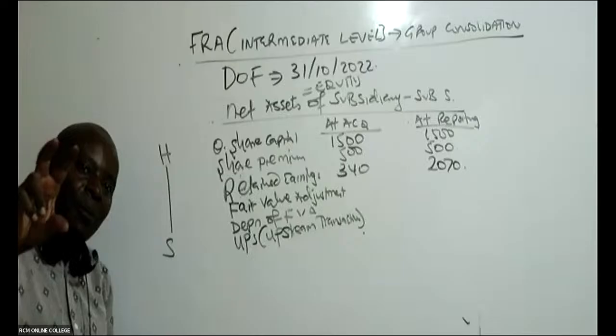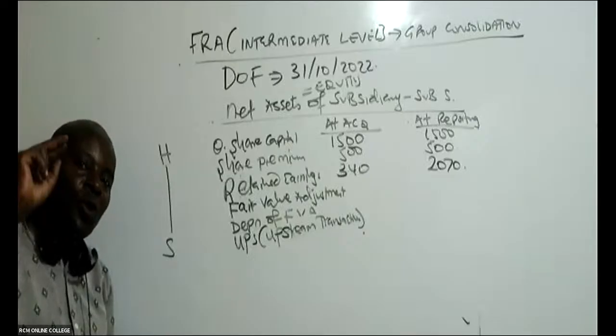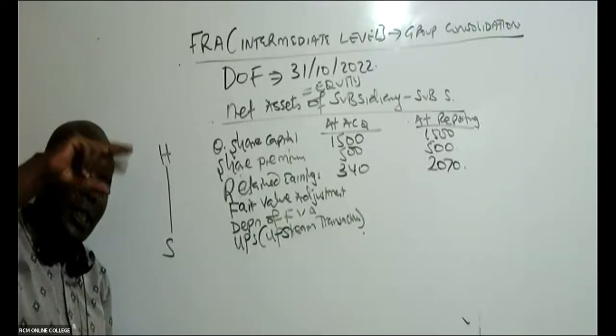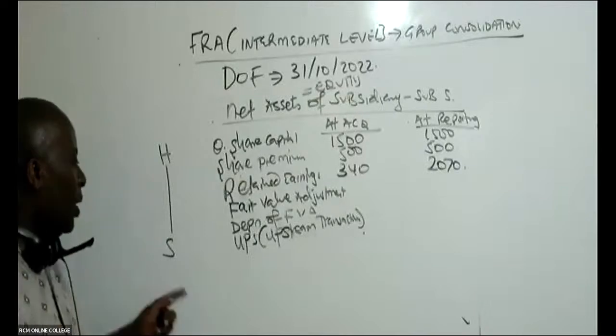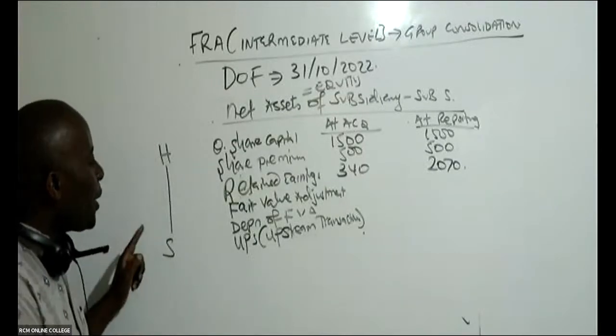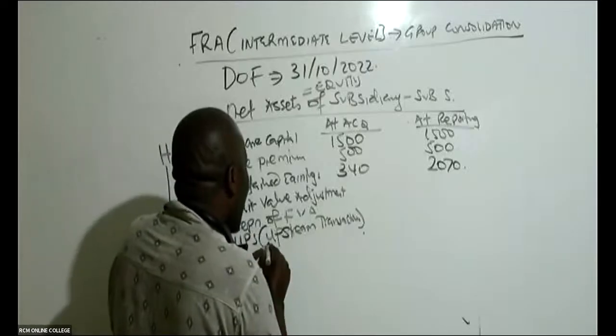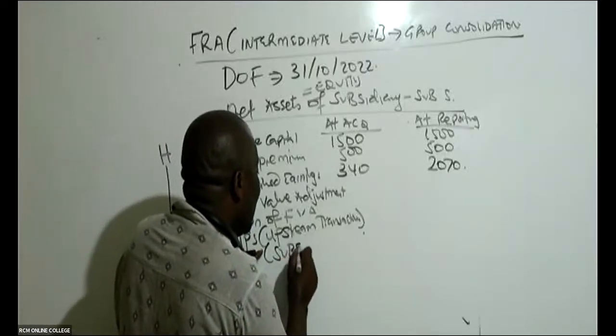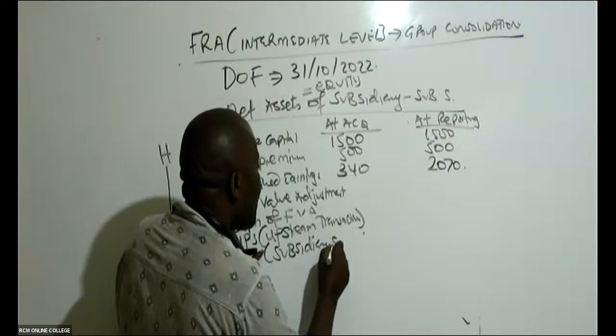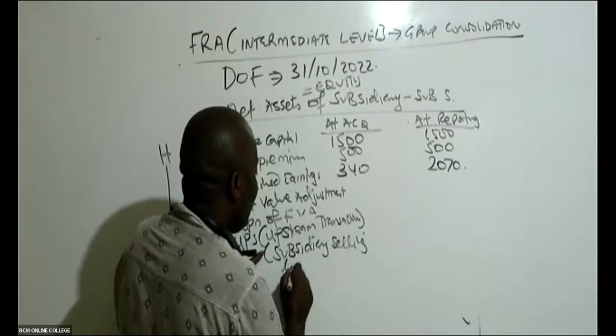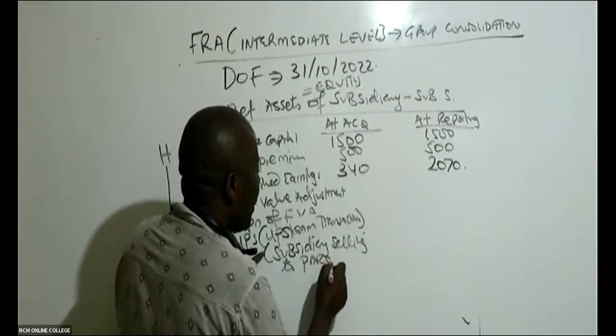Subsidiaries earn fake profits, especially if those goods are still with H, still within the group. So whenever you hear of upstream, it's about subsidiary selling to parent.